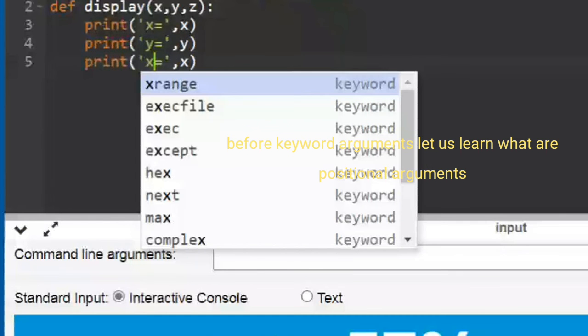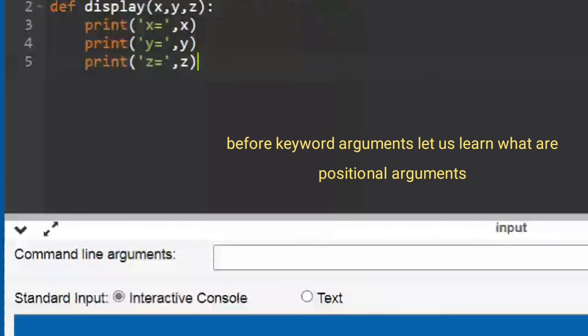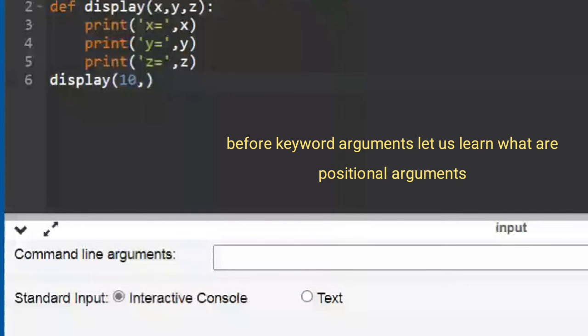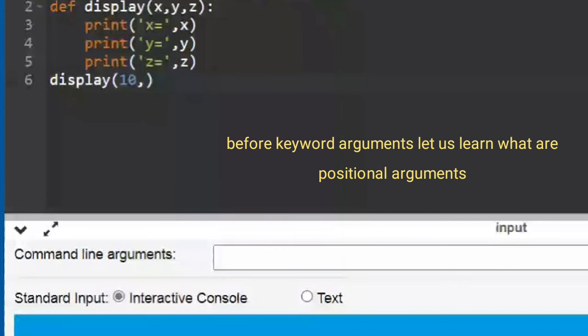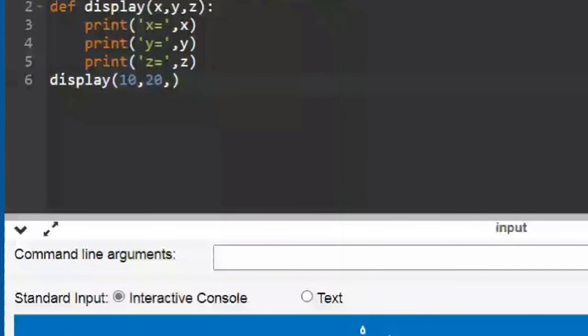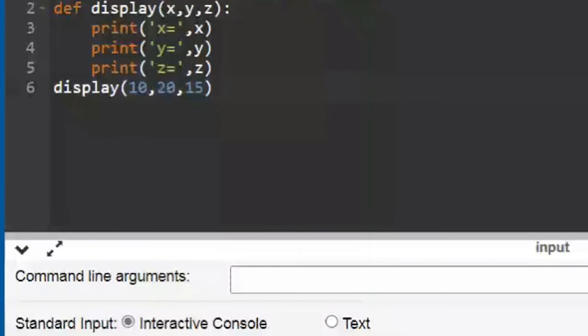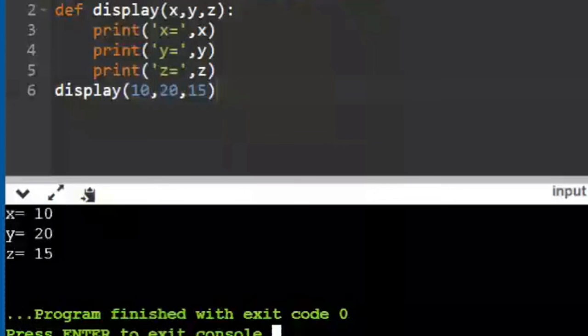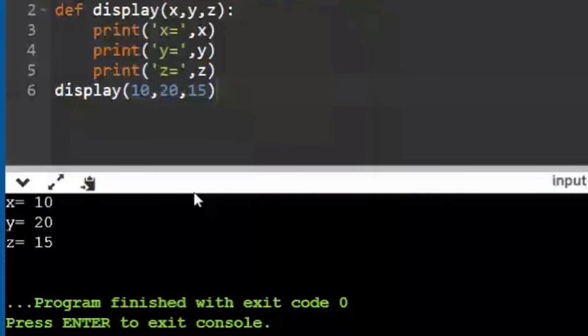I'm making a function call over here. To make the function call, I need to pass the arguments. If it is positional arguments, I need to be very careful. If x is equal to 10, I have to give 10 in the first place. If y is equal to 20, I have to give 20 in the next place, because the second argument is y. If z is 15, I have to give it in this order only. So 10 will be assigned to x, 20 to y, and 15 to z. You can see that in the output, very clearly. This is an example of positional arguments.